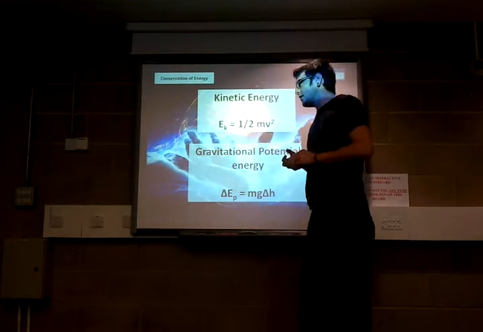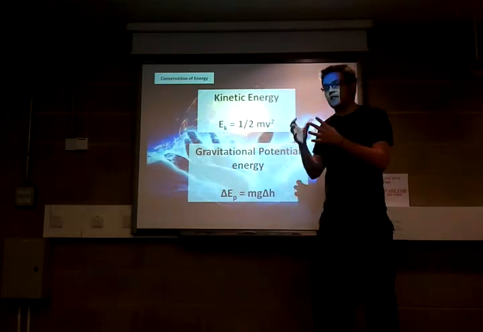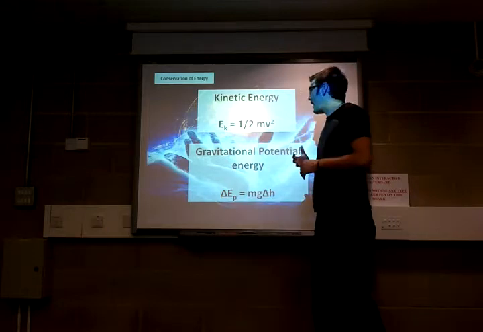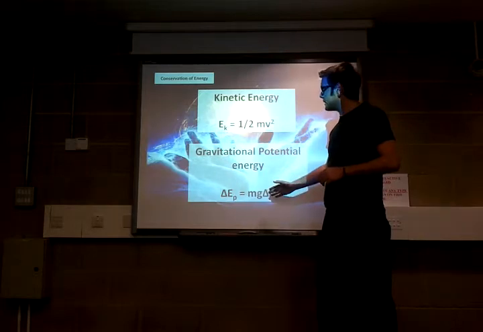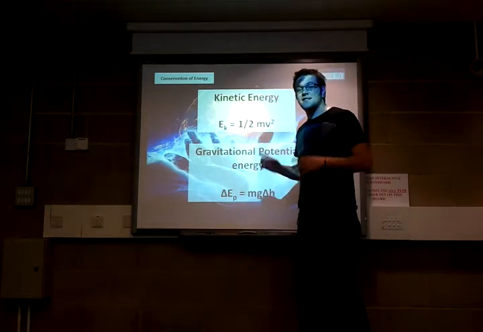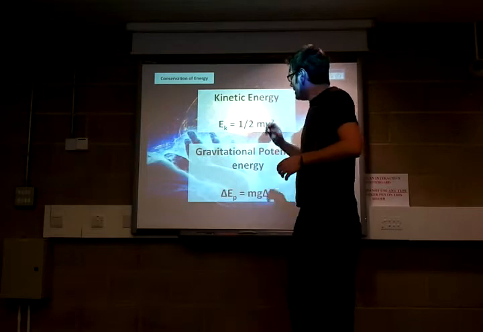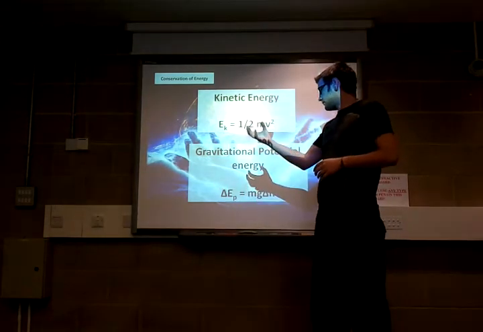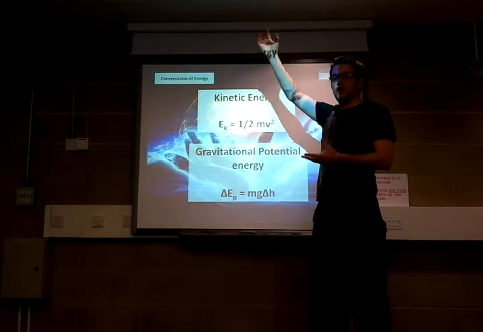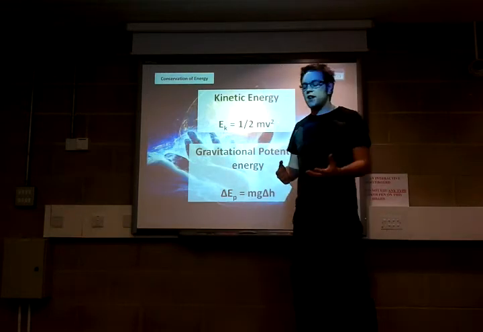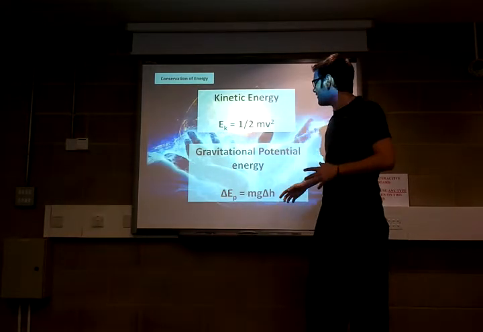So what are our equations? Our equation for kinetic energy is half the mass of the object times its velocity squared, okay? And our gravitational potential energy is the mass times the gravity times the change in height. This triangle here means delta, so it means the change of height. So what you can do is backtrack and work out, if you know the mass of an object, and say you're going to drop it from 2 meters, you take the mass of that object, say that mass is 2, times it by gravity. Just for the sake of ease, we'll call gravity 10 meters per second squared, but it's about 9.81, but we'll call it 10 for ease.